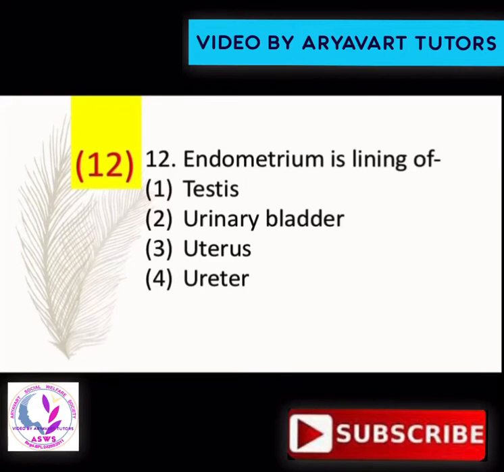Endometrium is the lining of option 1 testes, 2 urinary bladder, 3 uterus, and 4th ureter. So answer is 3 uterus. We know the structure of the uterus in the reproductive system. The uterus is made up of 3 structures. The first is the fundus, and at the end of the fundus we call the ampulla and isthmus, and then the narrow part we call the cervix.